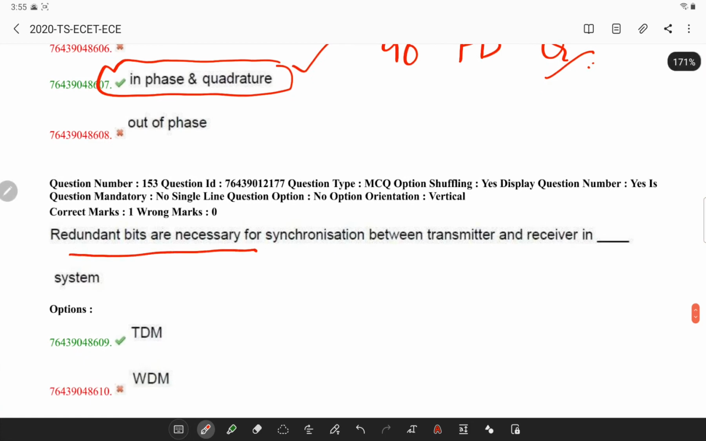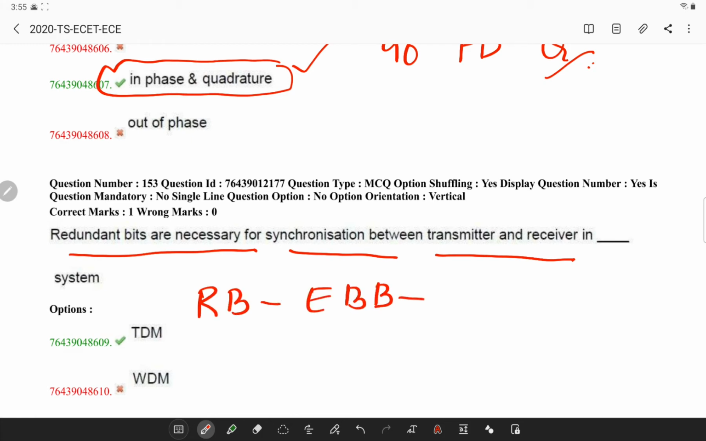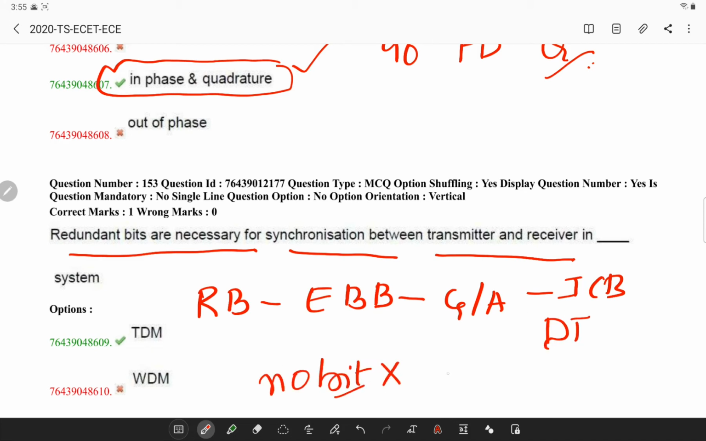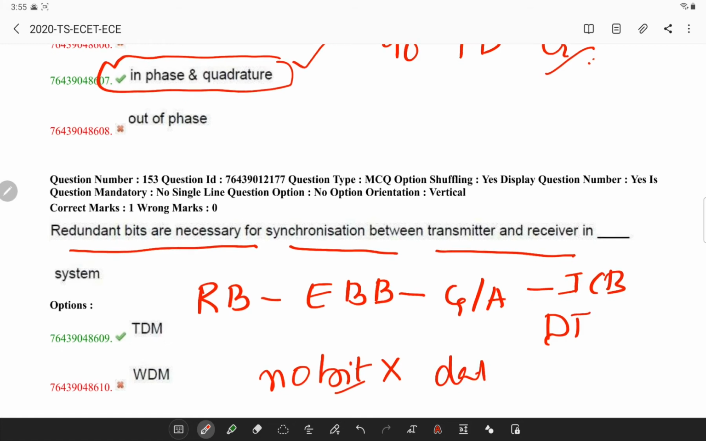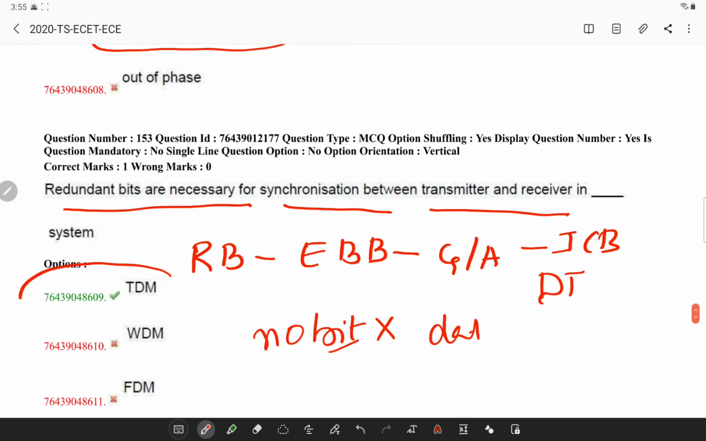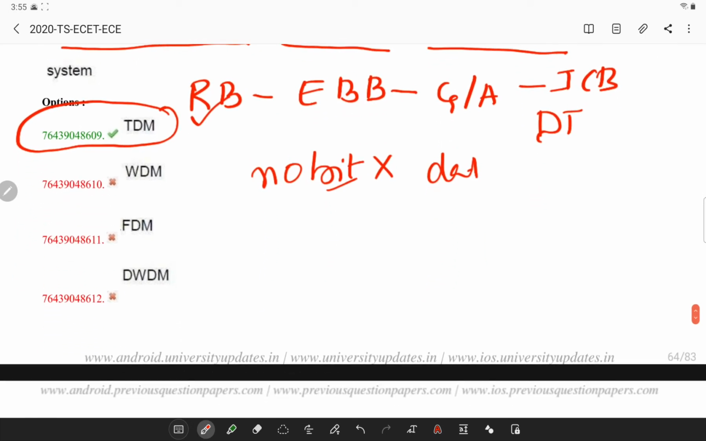Next, redundant bits are necessary for synchronization between transmitter and receiver. So basically, redundant bits are extra binary bits that are generated and added to the information carrying bits of data transfer to ensure no bits are lost during the data transfer. So this phenomenon is basically used in time division multiplexing.